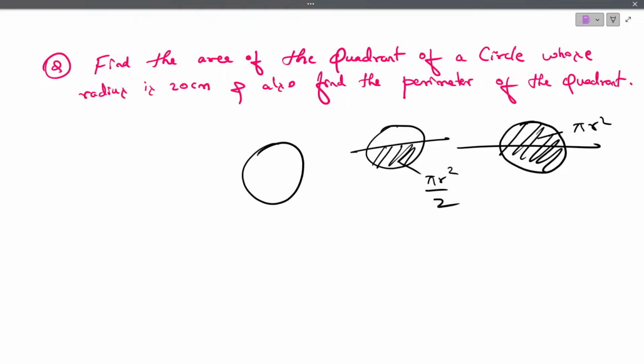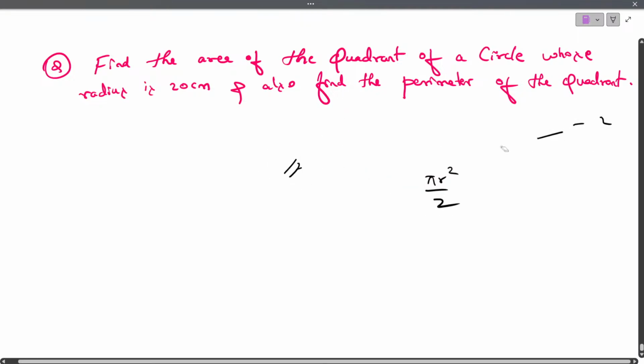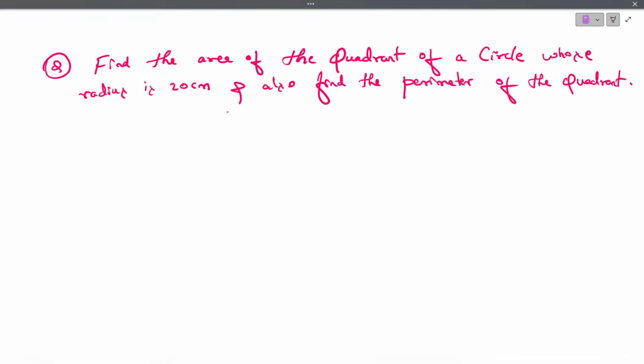What do you mean by quadrant? If I cut this circle into 4 parts, this quarter area is known as quadrant. So here I am cutting this circle into 2 parts, so pi r square by 2. Here I am going to cut this circle into 4 parts, so I use pi r square by 4. Understood what you mean by quadrant? Area of a circle is pi r square. Area of a semicircle is pi r square by 2. Area of a quadrant is pi r square by 4. So this is how the formula is generated. First they are asking us to find the area of the quadrant.